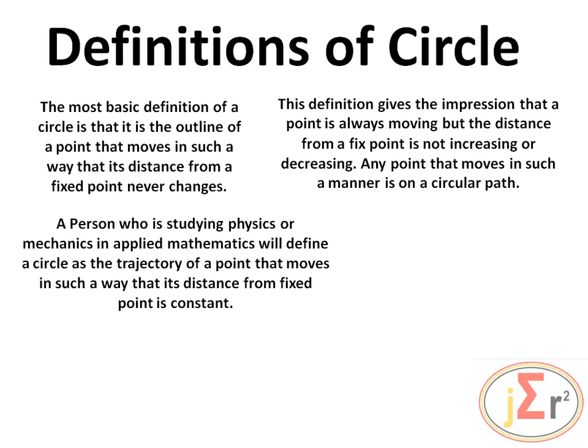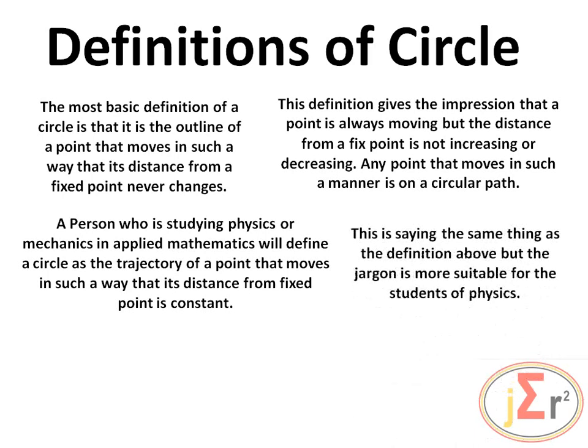A person who is studying physics or mechanics in applied mathematics will define a circle as the trajectory of a point that moves in such a way that its distance from a fixed point is constant. This is saying the same thing as the definition above, but the jargon is more suitable for the students of physics.